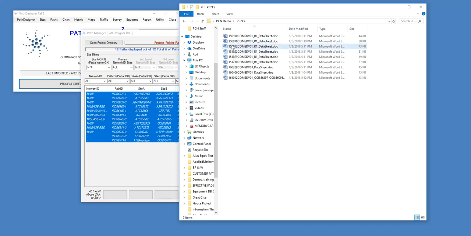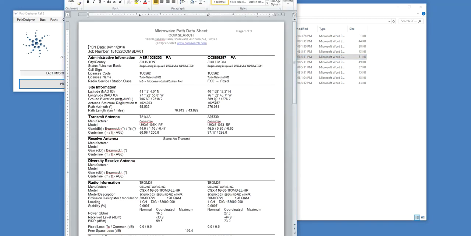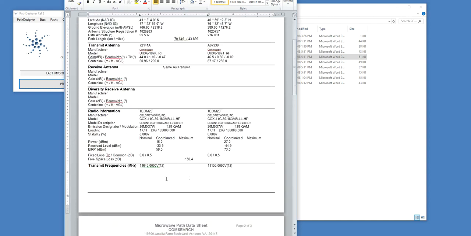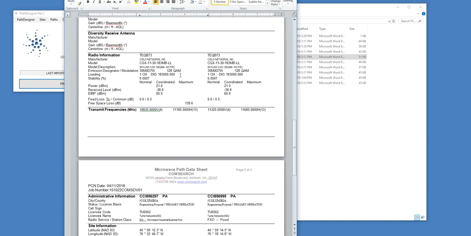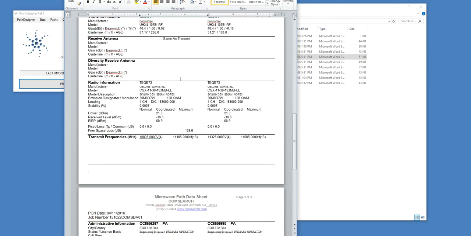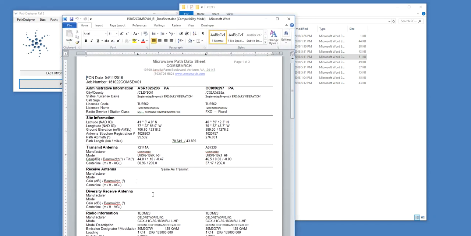I'll just open one of the larger ones just to see it here, so you can get an idea of what the document looks like. This is a standard ComSearch path data sheet that comes back, includes the channels. Each page is one path normally. In this case, I've got, looks like 3 paths in the one document. So all this data we're going to read into our tool.